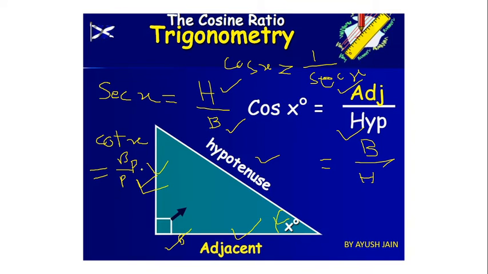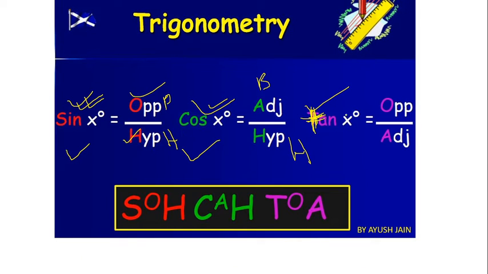Perpendicular by base is called tan of x, or you can say opposite by adjacent. This is the shortcut you can remember, SOH, CAH, TOA. These are the first letters of every word.